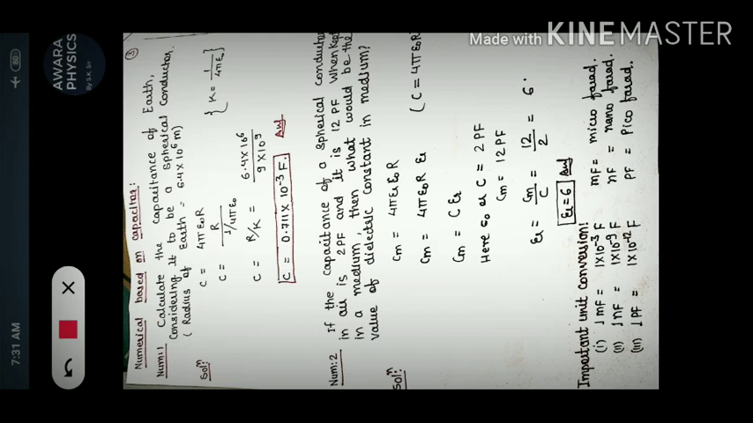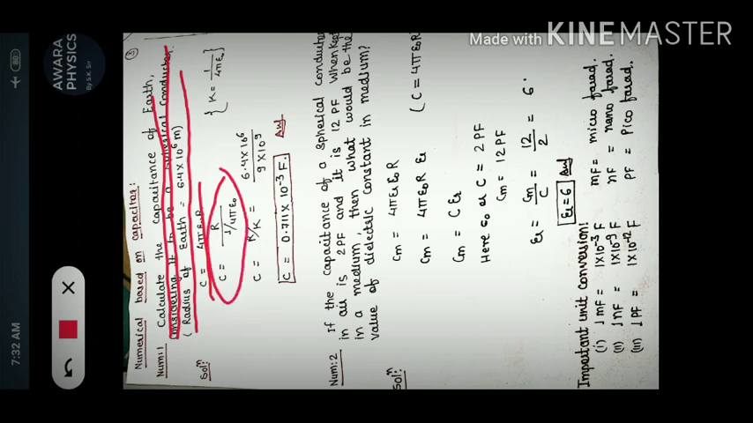Numerical number 1. Calculate the capacitance of earth considering it to be a spherical conductor. Radius of the earth is given 6.4 into 10 to the power 6 meter. So here C is equals to 4 pi epsilon naught into R. We have a formula. And to find out the capacitance, we only need the value of capital R. So for the arrangement, 4 pi epsilon naught will come in the denominator, and that is in terms of 1 upon 4 pi epsilon naught.